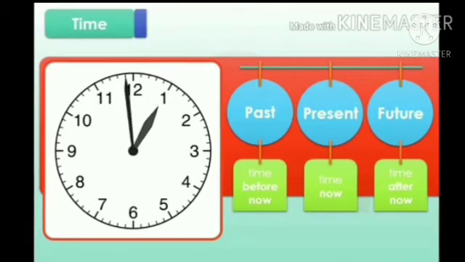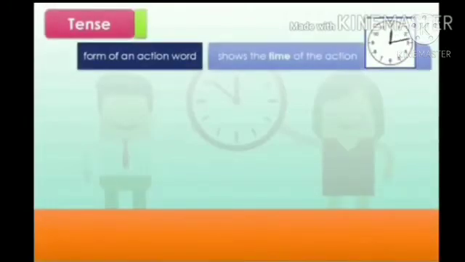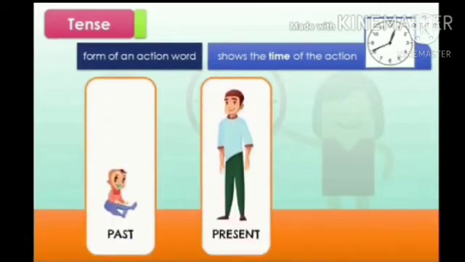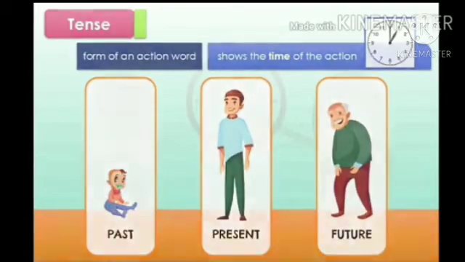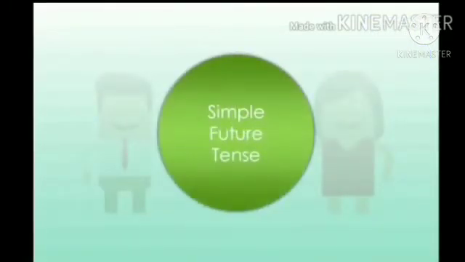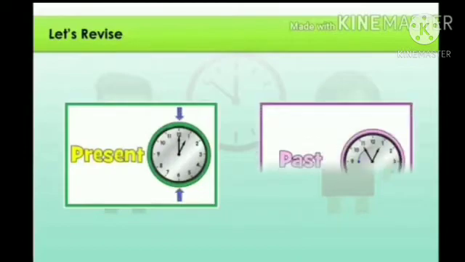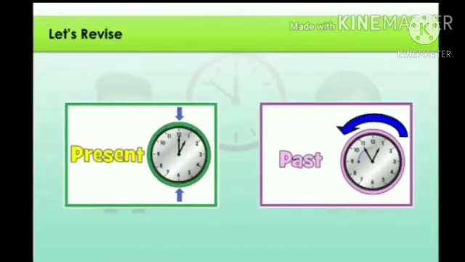Tense is a form of an action word that shows the time of the action. Since tense tells us the time of the action, tenses can also be divided into three main types: past, present, and future. Today we will learn about the simple future tense. Before going for the simple future tense, let us quickly revise simple present tense and simple past tense.